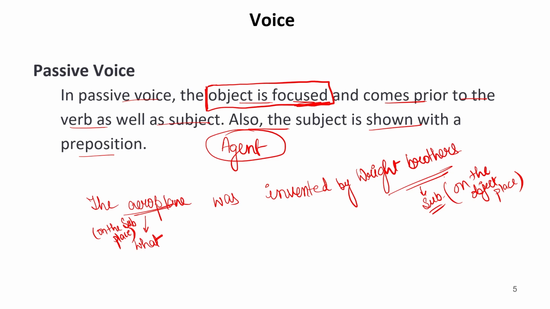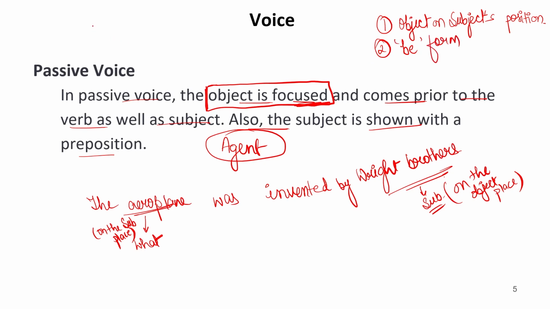Now, some things are there which are necessary to make a sentence in passive voice. What are these three things? Let's discuss them. The first thing is object on subject position or place. This is the first passive structure indication. Second is be form. So any form of be should be written there.